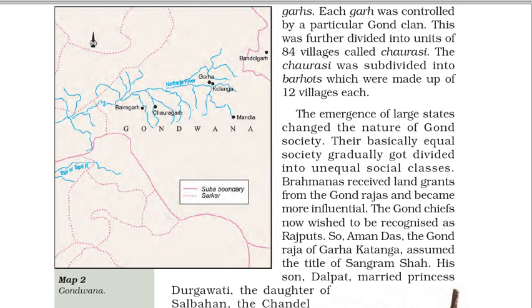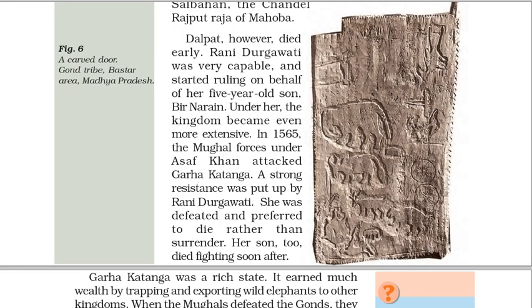His son, Dalpat, married Princess Durgavati, the daughter of Salbahan, the Chandel Rajput Raja of Mahoba. Dalpat, however, died early. Rani Durgavati was very capable and started ruling on behalf of her 5-year-old son, Bir Narain. Under her, the kingdom became even more extensive.